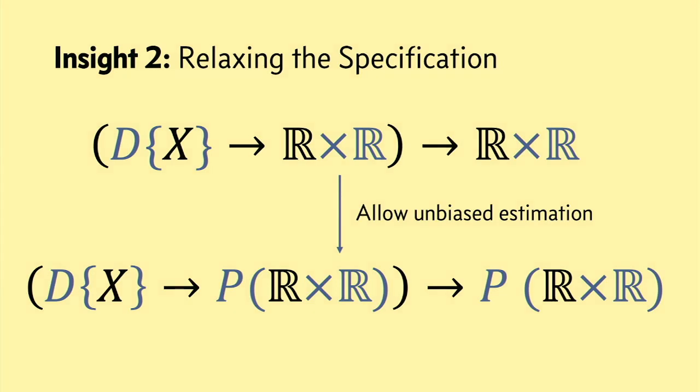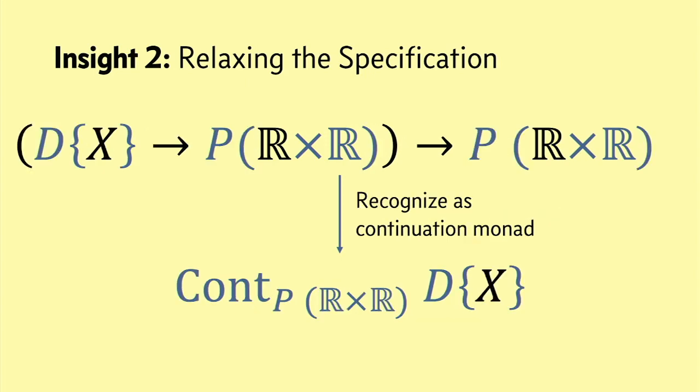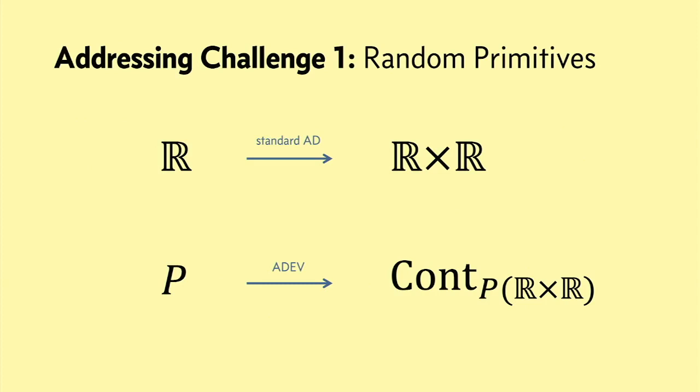We can take the type that we got from just thinking of probability distributions as higher order functions, but say that instead of having to implement the dual number thing perfectly, you can instead just return unbiased estimates of the dual numbers that the original thing would expect. So everywhere where we were using deterministic dual numbers before, we're now going to use, in the return values, distributions over dual numbers. Okay? And that type that I had on the slide is exactly this continuation monad that I was showing before, the one that we mentioned earlier.